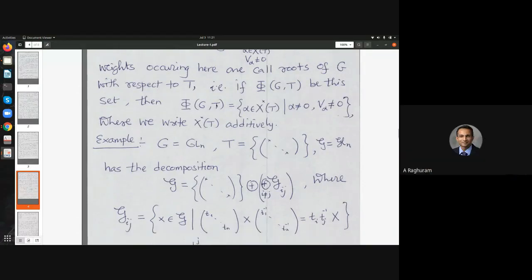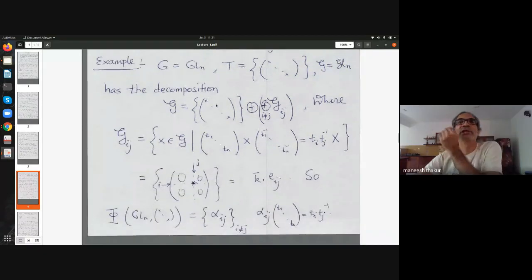Okay, so for example, if I take the group GLn and T to be the diagonal torus, then the action of this, as I said, is by conjugation on any element of G. So this g is nothing but all n by n matrices. You can see easily that I can write any n by n matrix as a diagonal matrix plus those matrices which have just one entry at a non-diagonal position.